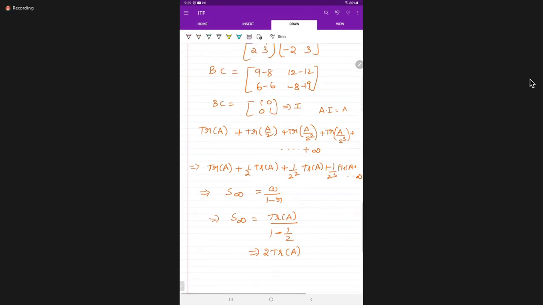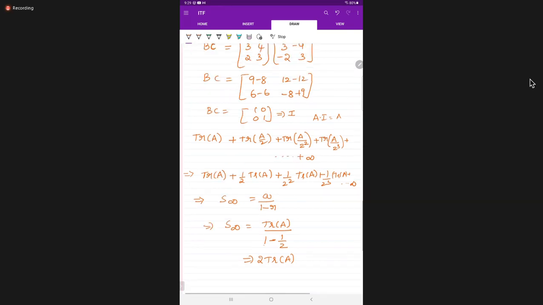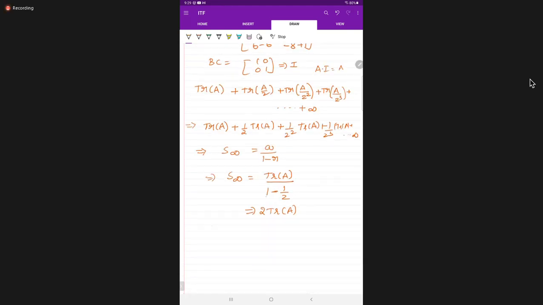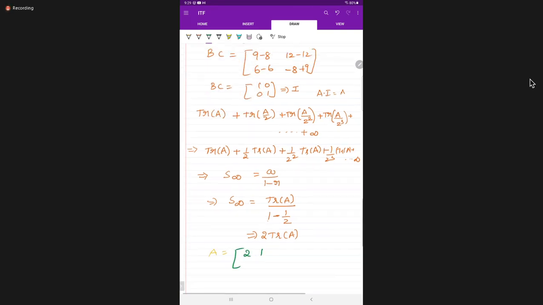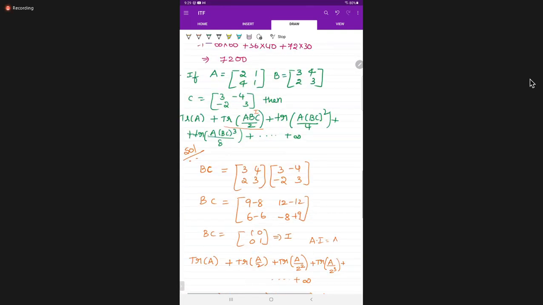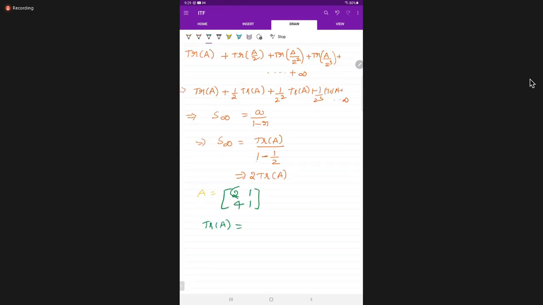Now what is the trace of A here? What is the given matrix A? A is equal to [2, 1; 4, 1]. What is trace of A, students? Sum of diagonal: 2 plus 1 is 3.